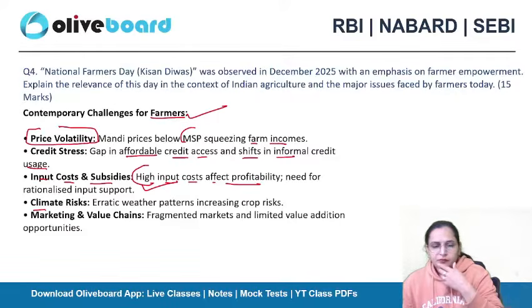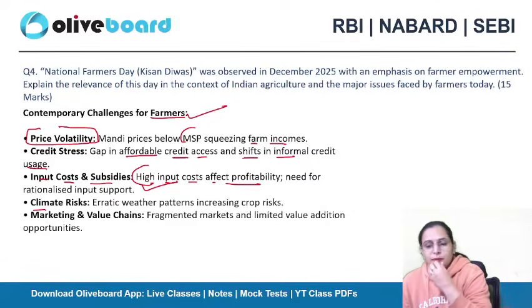Another thing is fragmented markets are there, limited value addition opportunities are there. So this is also a challenge. They are not having the markets. Farmers are not having direct access to the main markets. They have to reach the small markets near their localities, and there also they are having limited value addition opportunities. So because of this, they have to sell their commodities at the prices that the wholesalers are telling them.